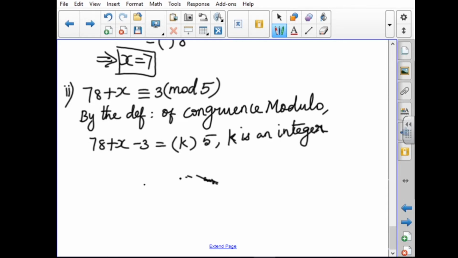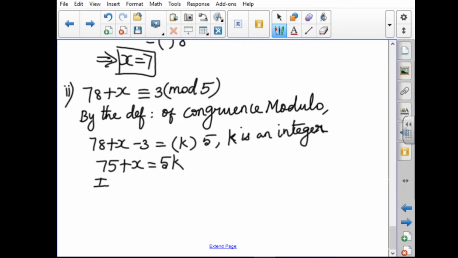Now you have to find out the answer. So simplify this one. 70, this will be 75 plus x equal to 5k. Here they ask for the least positive integer. So for x, if I put 0, 1, 2, 3, it will not come up.